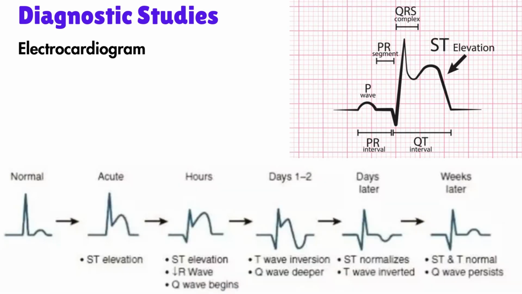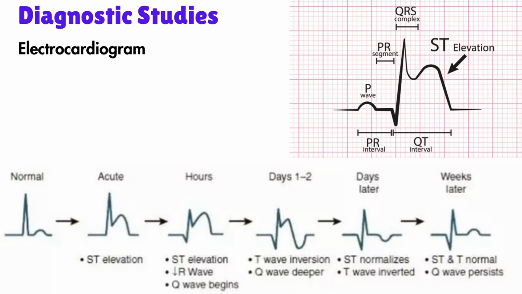We will see ST elevation in the leads facing the infarcted wall on the 12-lead ECG. ST segment elevation is significant if it is 1 mm or more above the isoelectric line, 2 mm or more in V2 and V3 in at least 2 contiguous leads. Within a few hours to days, the ST segments begin to lower with the T wave inversion and the pathologic Q waves developing in the same leads if reperfusion is delayed or not done.